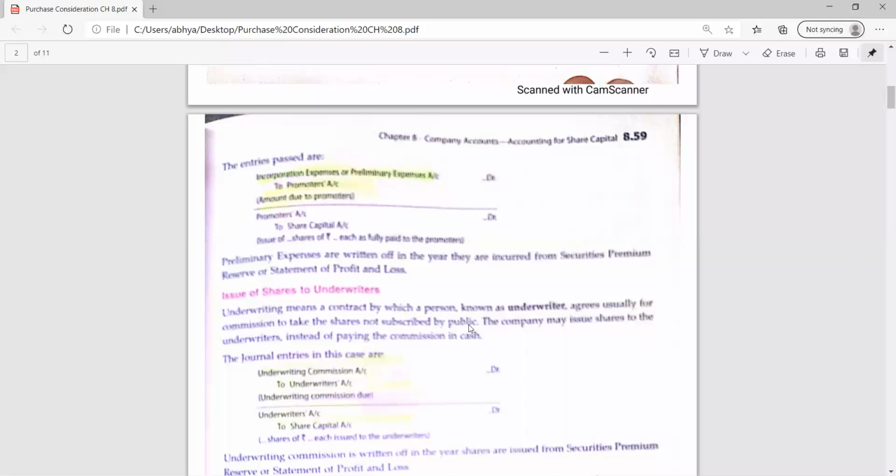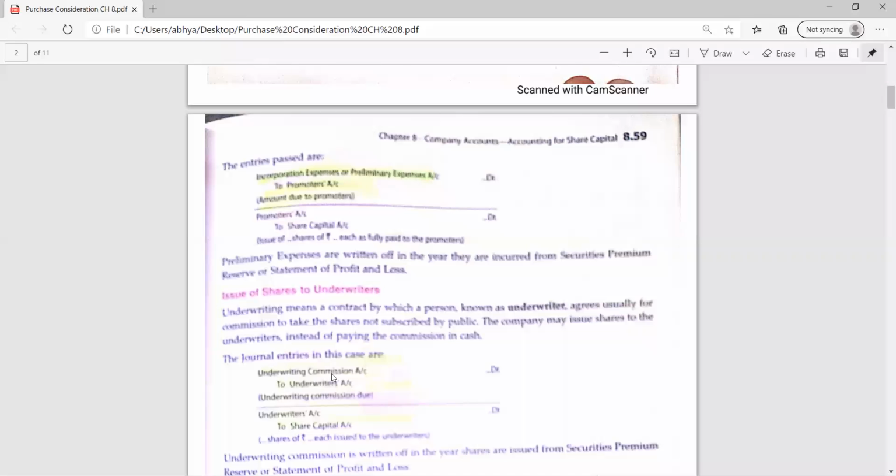The company may appoint underwriters who help the company sell its shares, and if the shares are not sold off, then the underwriters will buy those shares. For their services, underwriters charge some commission. That commission is known as underwriting commission.